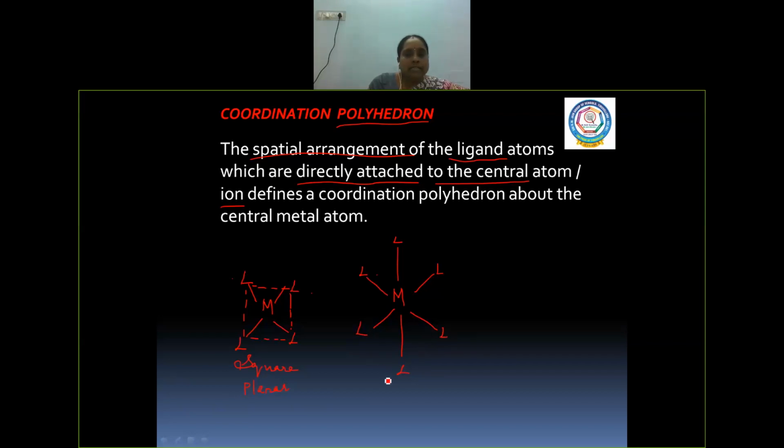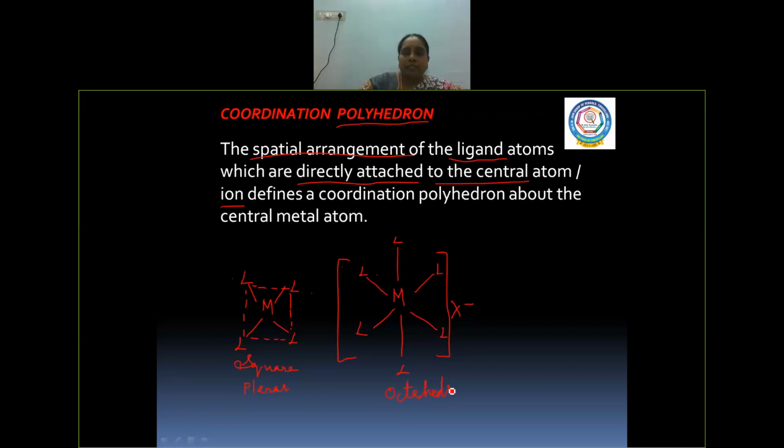And this is a sphere, and outside this sphere we have some negatively charged anions. Such a complex is called octahedral.